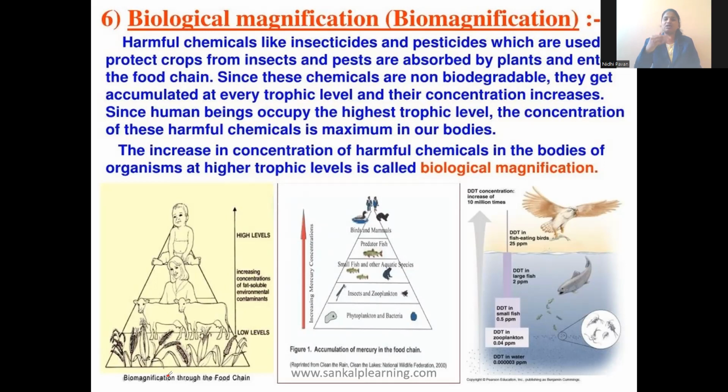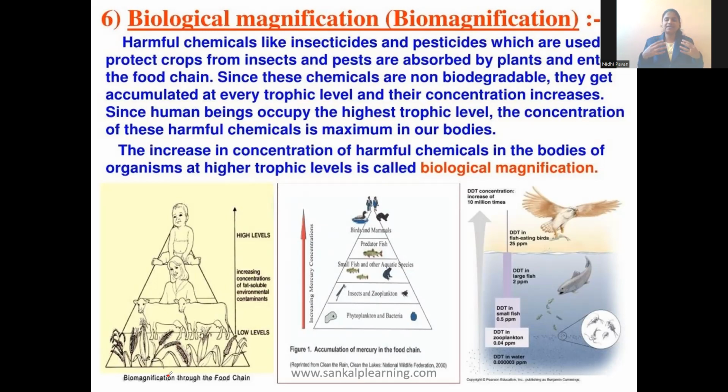They will also transfer in the food chain from one trophic level to another. As the energy decreases in the trophic levels, the amount of these chemicals goes on increasing. Their concentration increases from one trophic level to another. Since human beings occupy the highest, last trophic level, the concentration of chemicals will be more inside our body.